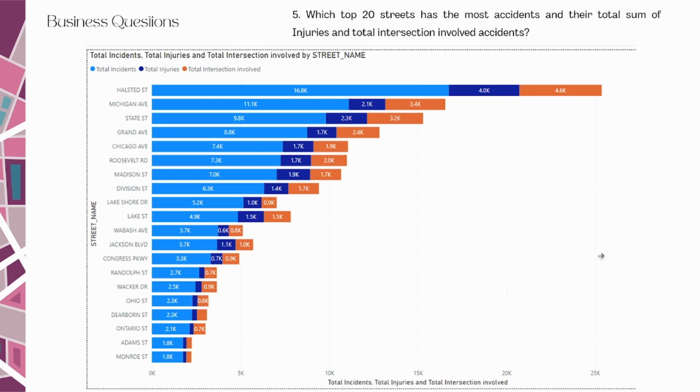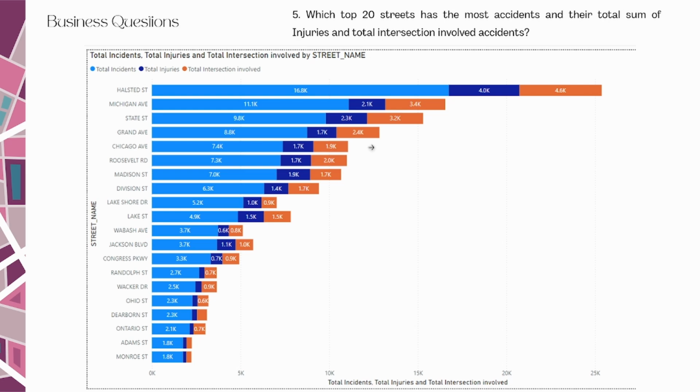But despite that, we cannot simply ignore it due to the number of crashes that happen on that street. So from this point on, it's just going to be assumptions, regarding these top five questions, as to the reason why Halsted Street has the most number of crashes. Our assumption is that this is due to the historical significance of the street, which brought on its popularity, which also led to more people driving to that particular street.